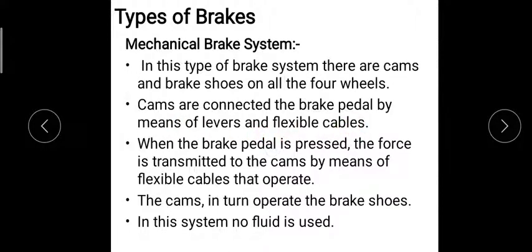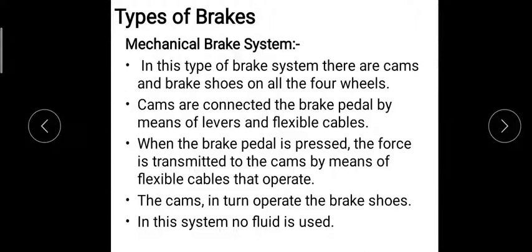Whatever brake pedal we have in our automobile is connected with these cams by a lever or a flexible cable. When the brake pedal is pressed, the force is transmitted to the cams by means of these flexible cables, and the cams in turn operate the brake shoes.